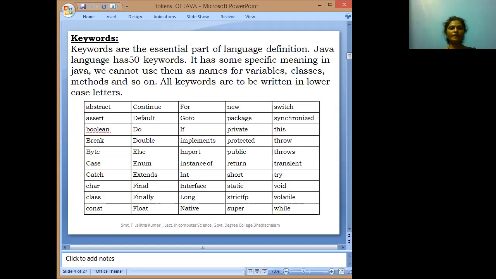Suppose we want to develop any program, we are taking variables. These variable names are not included in the keywords. Keywords are not included in the variable names.